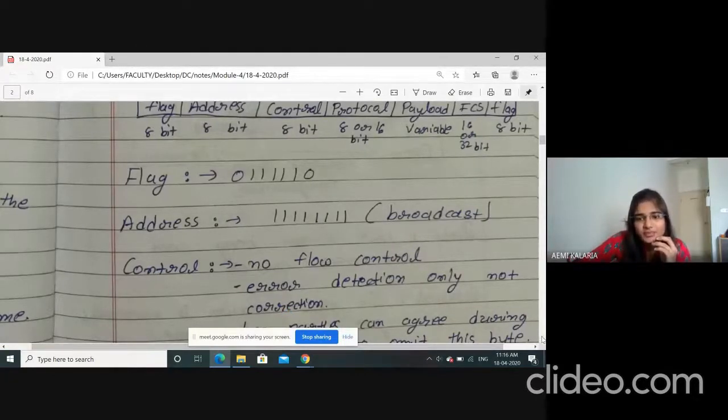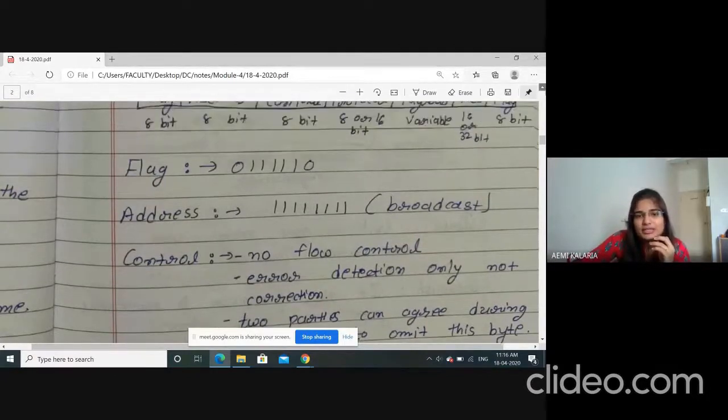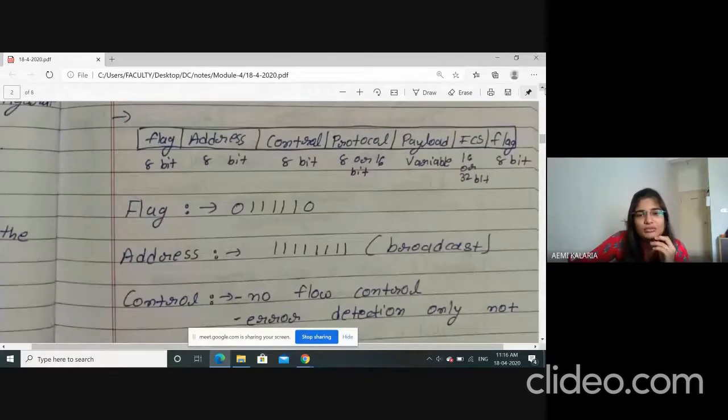Next, two parties can agree during negotiation to omit this byte. Let's say the sender and receiver agree to reduce or increase the control field: 1 bit, 2 bits, 8 bits, then 16 bits.